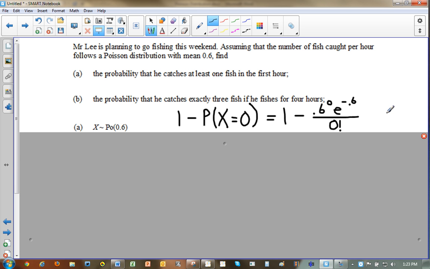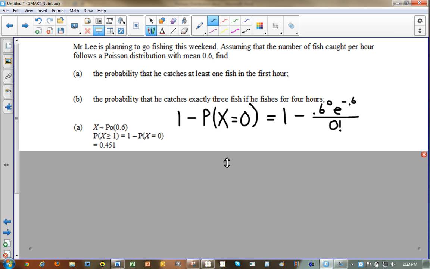Just keep it clear that your m is your 0.6 and your x is the number of fish that you're talking about. We're actually subtracting off the number of fish that we don't want, but I still think of 0 as my x. And then if I calculate all of this, I get 0.451.